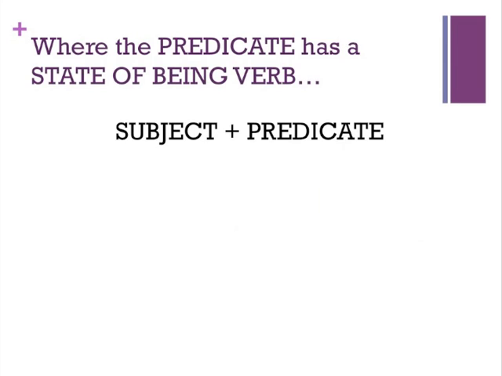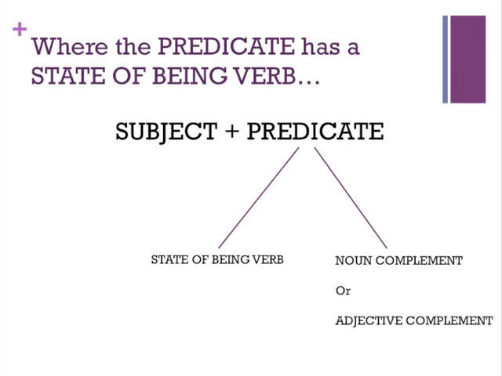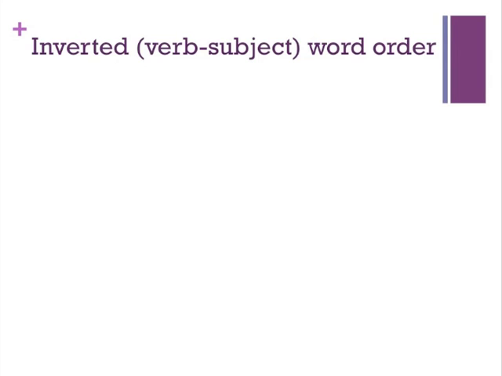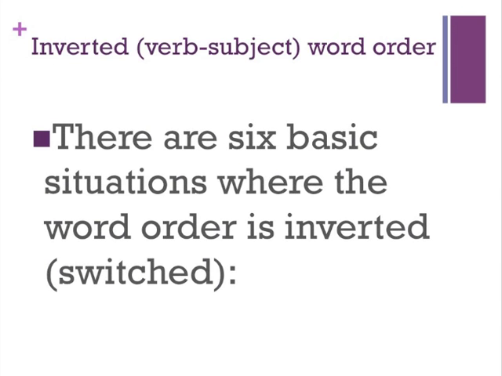Where the predicate has a state of being verb, again the order is still usually pretty fixed. The state of being verb would come first, then followed by a noun complement or possibly an adjective complement. In this video series, we're going to look at some situations where the subject and verb relationship and other words in a sentence might follow a different order. So in this first group of ideas, we're going to look at some 6 basic situations where the subject and verb are actually going to be inverted or switched.